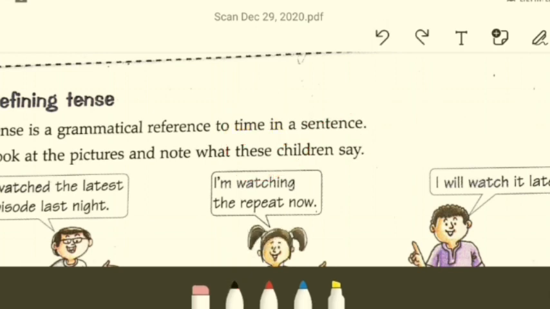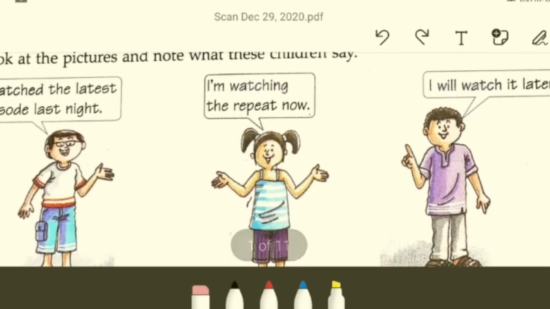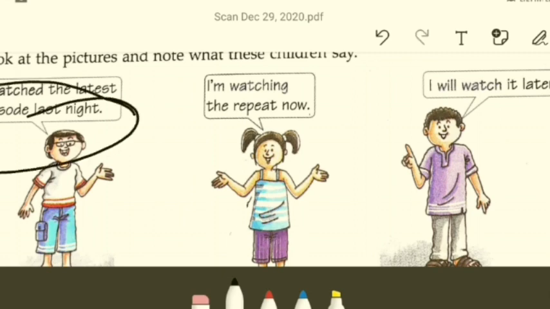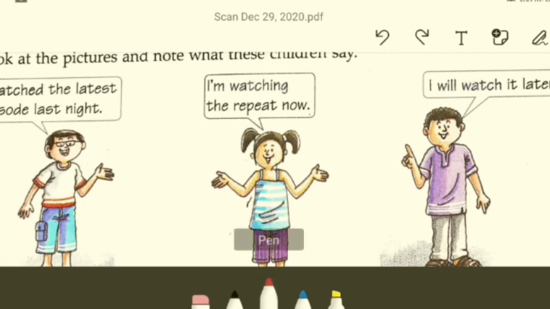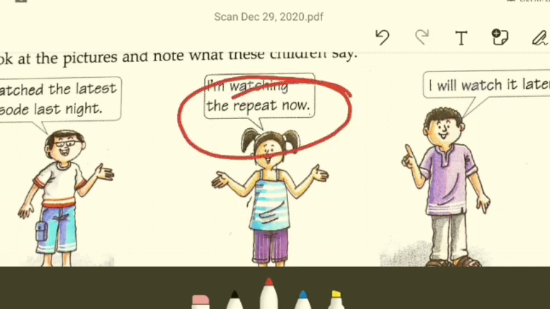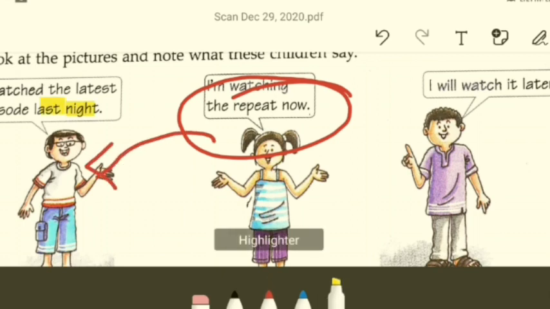You also look at the pictures and note what these children say. There are 3 children. Let's find out what they are saying. I watched the latest episode last night. So he's talking about something that has already happened. He watched the latest episode of something last night. It could be a program or whatsoever, we do not know. Then what is she saying? She's saying, I'm watching the repeat now. She's saying that she's watching a repeat telecast of the same show that this boy over here watched last night. And she is watching it now.